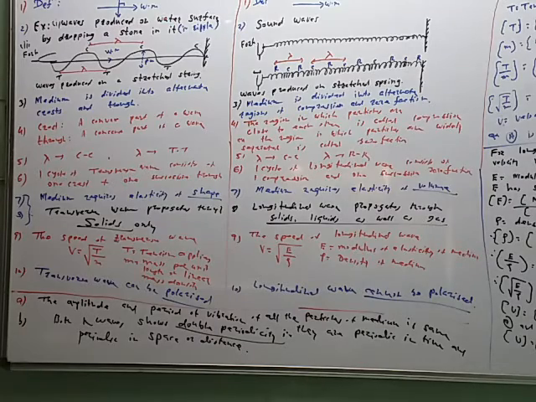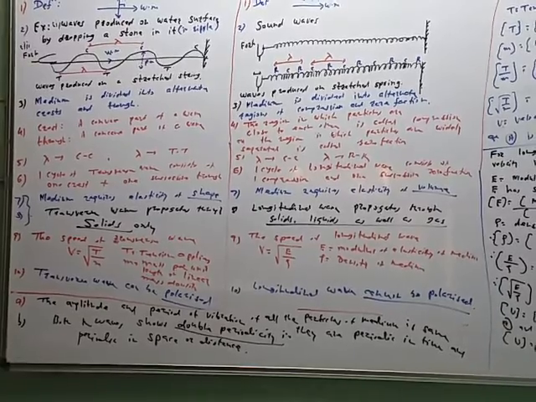Example, wave produced on the water surface by dropping a stone, that is ripple. So the example of ripple is very important. It explains the requirement of the media. Media require elasticity, media require inertia, low resistance, etc. So these types of characteristics can be explained like this.